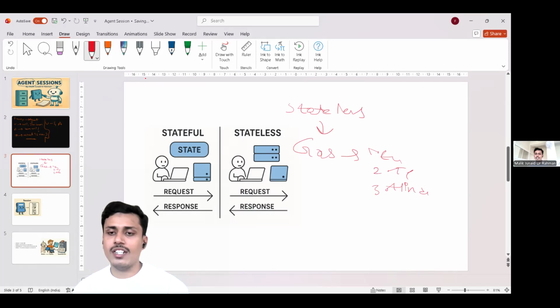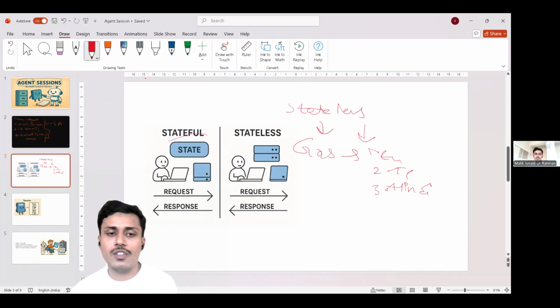Imagine that after pressing 3 for Hindi, the call is disconnected. And again, if you call that number, it will start from the beginning and ask again, 2 for Telugu, 3 for Hindi. So this is a stateless agent which doesn't remember. Once the conversation has ended, it doesn't remember anything about you.